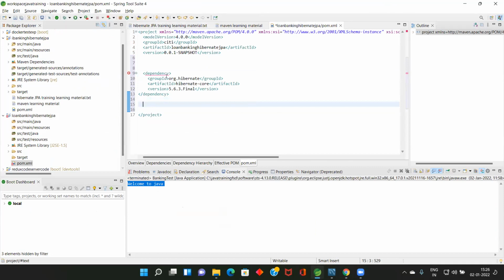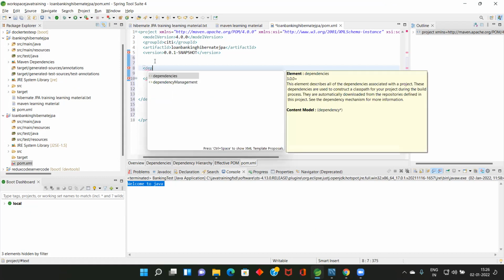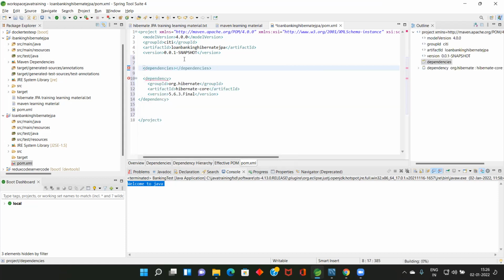All your dependencies should be inside the tag called dependencies. If you add a number of dependencies, all should be inside the tag called dependencies.